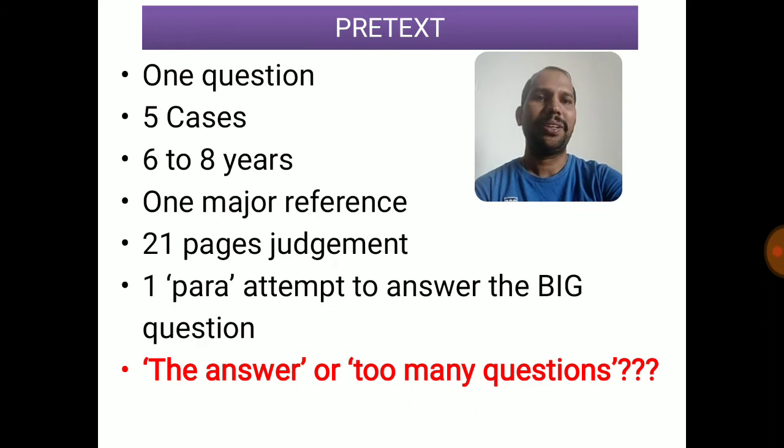So the pretext, one question: what is basic wages under PF Act. Then there were 5 cases which took 6 to 8 years in the Supreme Court. Then one major reference was taken by the court, and then they gave a judgment of 21 pages. Then that one para attempts to answer the big question. Is that the answer, or is it bringing too many questions? Let's go through the presentation and try to understand what exactly happened with these 5 cases, what those references are, and finally what is the meaning of basic wages, do we know or not? Let's see the presentation.